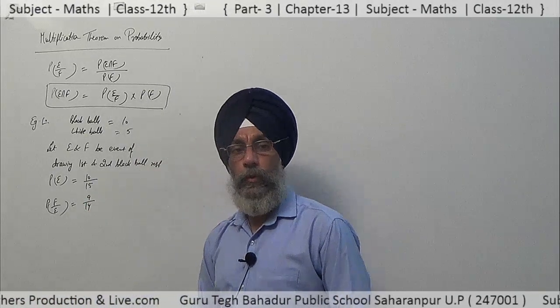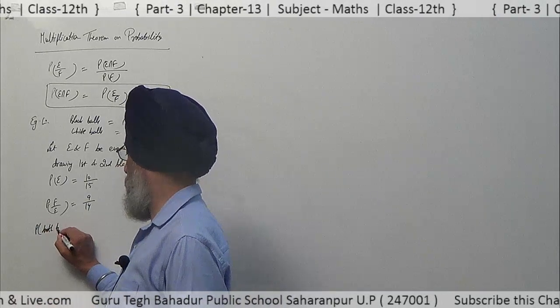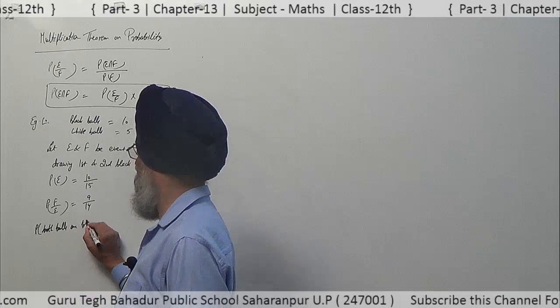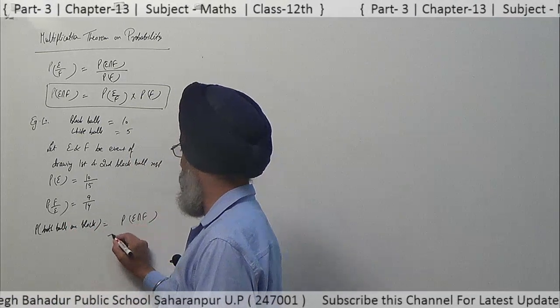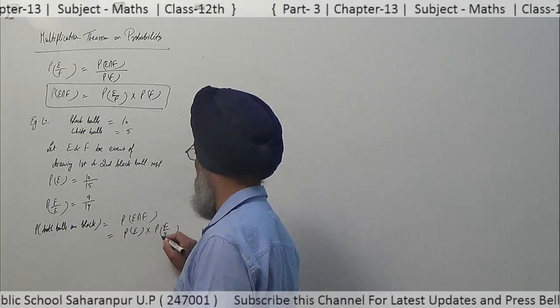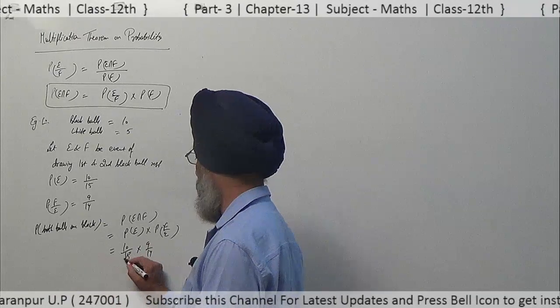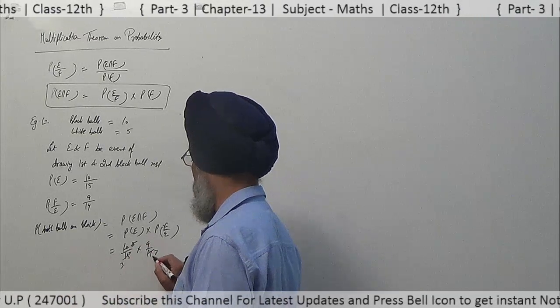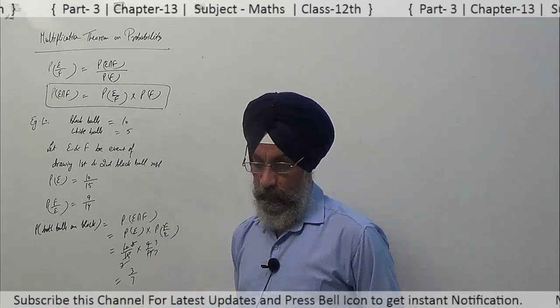So both balls are black is given by probability of E intersection F, that is probability of E into probability of F upon E, that is 10 upon 15 into 9 upon 14. You can solve it, it is 3 upon 7.